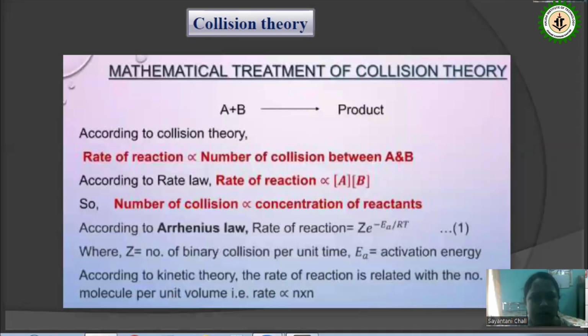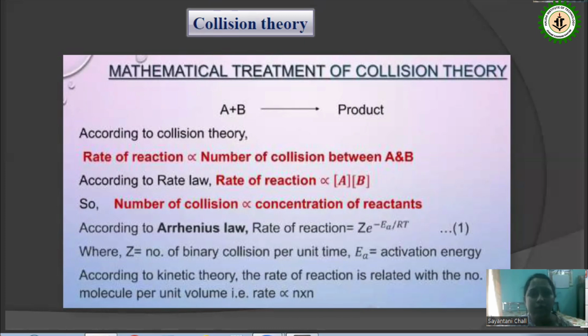This concept can be expressed using some simple mathematical treatment, where we consider for a gaseous reaction there are binary collisions between the gas molecules. Let A and B be our reacting molecules, as shown in the slide. See that A and B are reacting with each other to produce the product. So according to collision theory, the rate of the reaction, highlighted in red color, is proportional to the number of collisions between A and B.